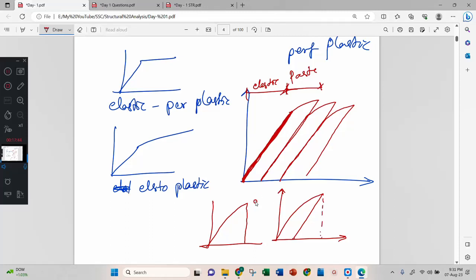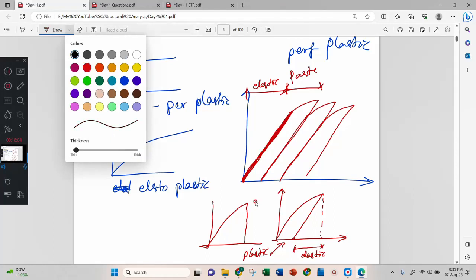Okay. Now in this case this is elastic and this is plastic. Can you tell me why? Why?